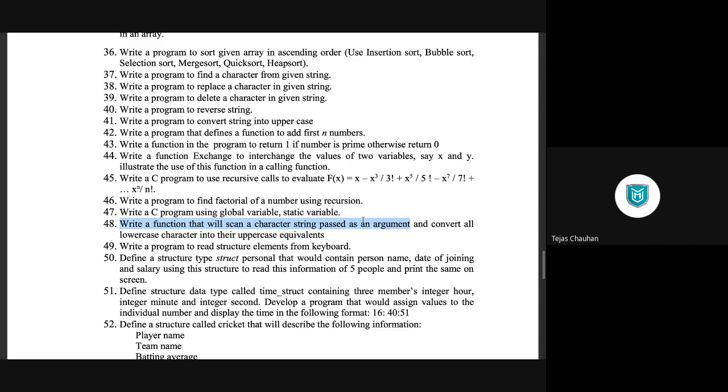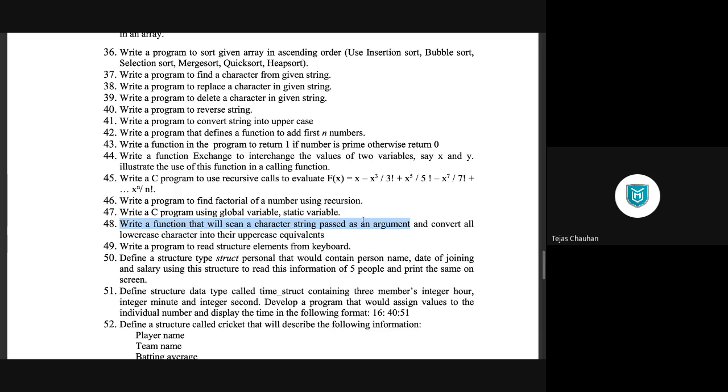Now remember, string को पास करना मतलब array को पास करना. String is nothing but character array. तो आप क्या करोगे? You are going to pass character array to the function. तो अब हमने लेक्चर में देखा था how we can pass array to the function. And when we pass array to the function, it is actually called by reference, pass by pointer. तो फंक्शन के अंदर आप स्ट्रिंग में कुछ भी चेंज करोगे, that is going to affect your original string.